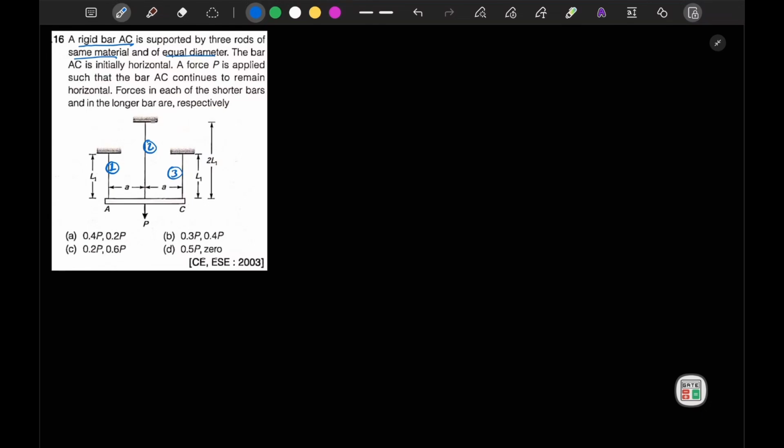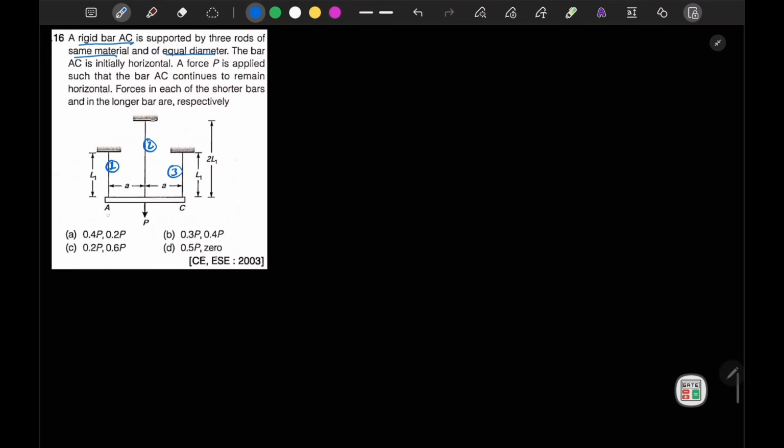Let's say that when we apply our load, the AC bar moves to this point. So this delta is our extension. So I can say that delta 1 is equal to delta 2 is equal to delta 3. Now let's see how to find the value of delta. We know that delta is equal to PL by AE for a given bar, but how to find the corresponding load for each of these three bars?